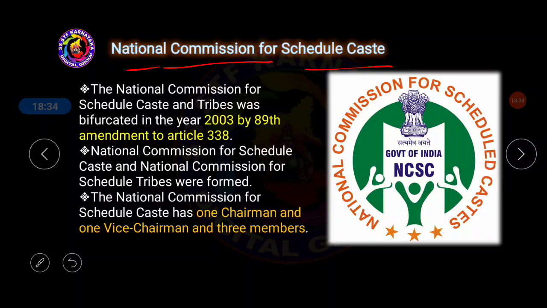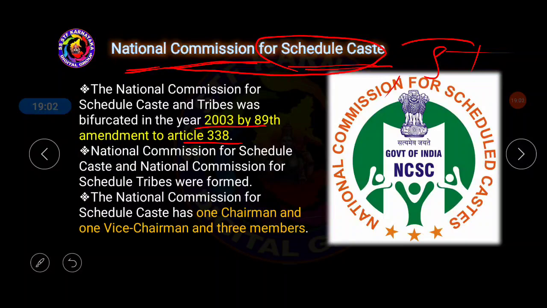Next one, National Commission for Scheduled Caste and Tribes. It was bifurcated in the year 2003 by the 89th Amendment to Article 338. This is quite interesting. Earlier there was only one commission, the National Commission for SC and ST, but this was bifurcated into 2 parts. Now there is the National Commission for Scheduled Caste and another, the National Commission for Scheduled Tribe.